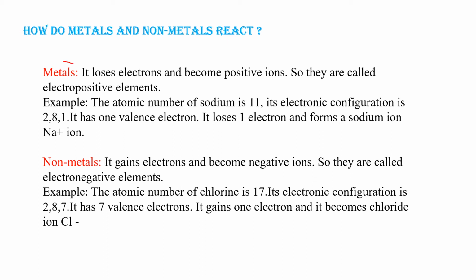In case of metals, we can take for example sodium metal. Sodium belongs to group 1, alkali metals. So what is the atomic number of sodium? Sodium's atomic number is 11. Correct. So how will you write the electronic configuration? 2, 8, 1. So it has one electron in the outermost shell.